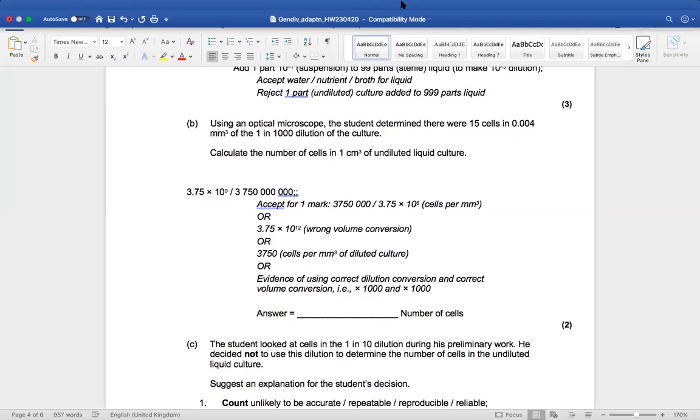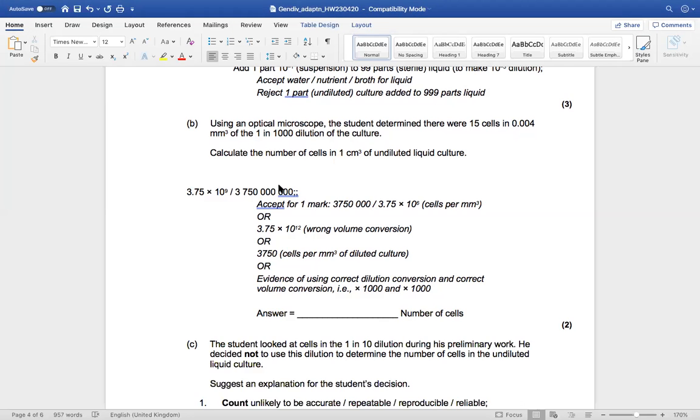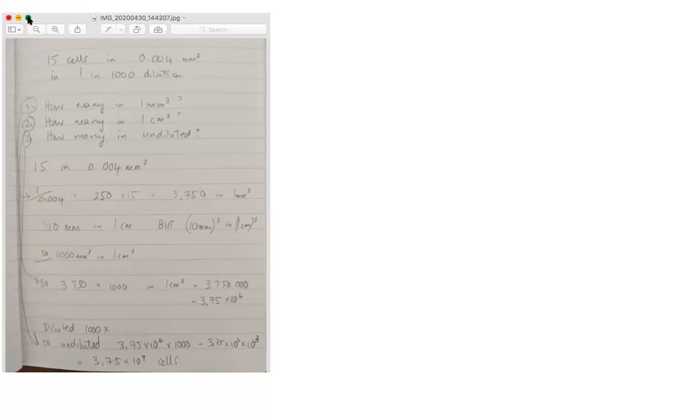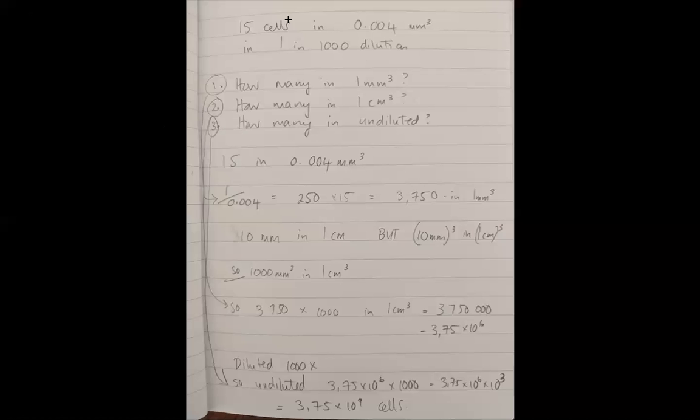So I'm going to try to change my screen so that I can share the answer with you. Okay, so what are you given? You're given that there are 15 cells in 0.004 millimeters cubed.